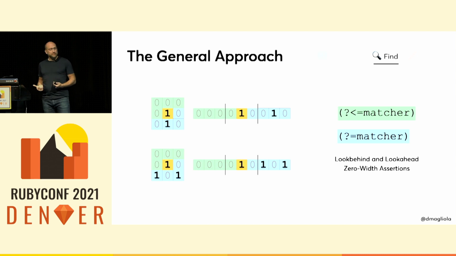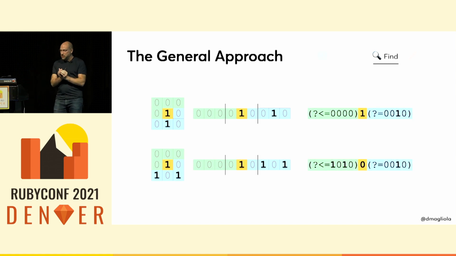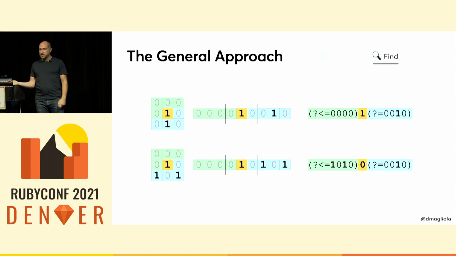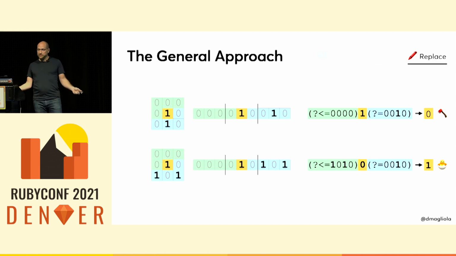So for any given cell, I can zero width look behind the previous 4 characters and zero width look ahead the next 4 characters, and those are my neighbors. And so if I want to match these particular cells with these sets of neighbors, I can do this, right? Match the cell that I want, that orange one, but only if what's before and after in the string meets some criteria. And if I can then replace these orange cells that I matched for the new values, I should have a game of life.